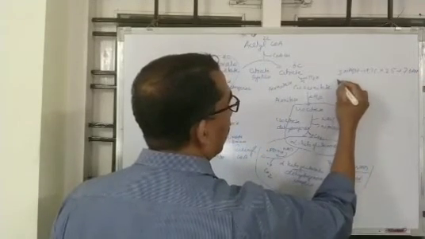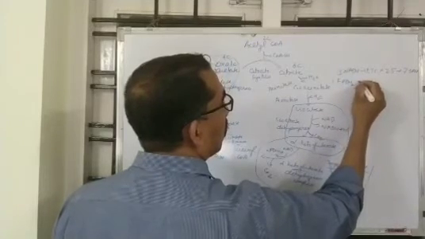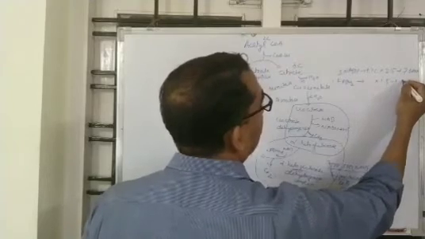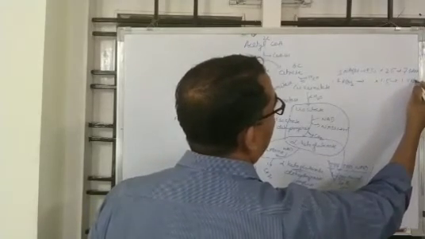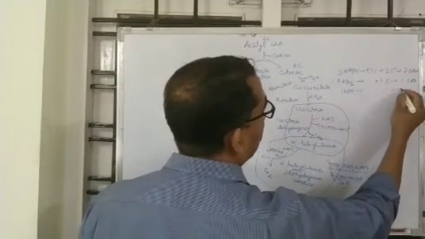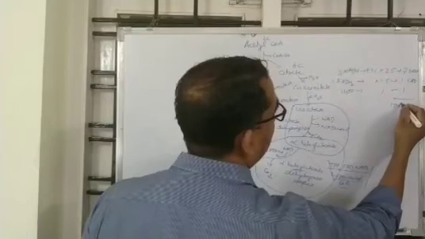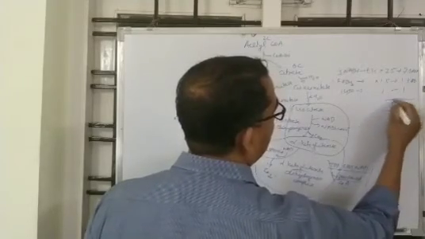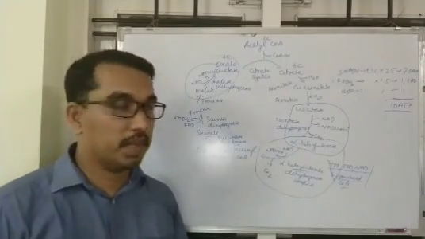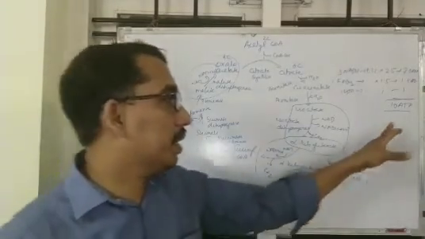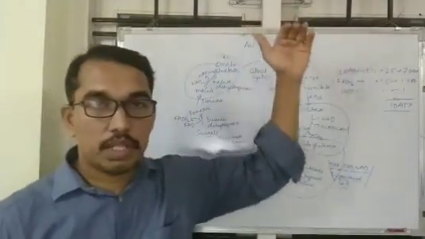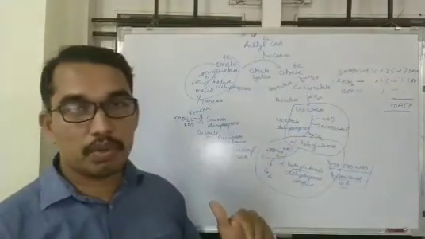1 FADH2 enters the electron transport chain and produces 1.5 ATPs. Then 1 GTP, which is equivalent to 1 ATP, that is 1. That is a total of 10 ATPs produced from a molecule of acetyl-CoA. From glycolysis, glucose is converted into 2 molecules of pyruvate.